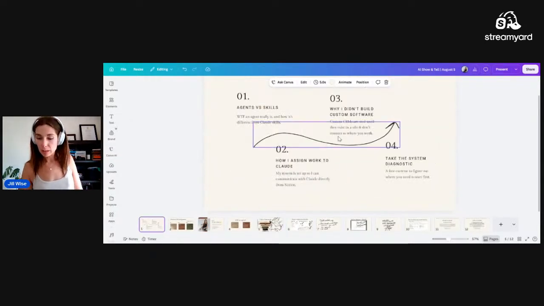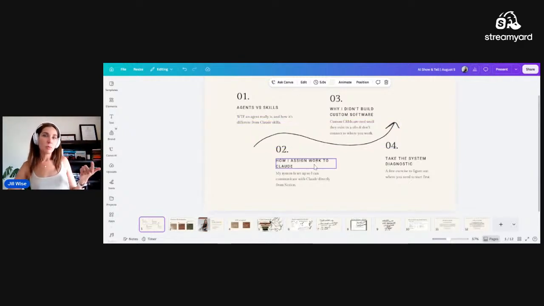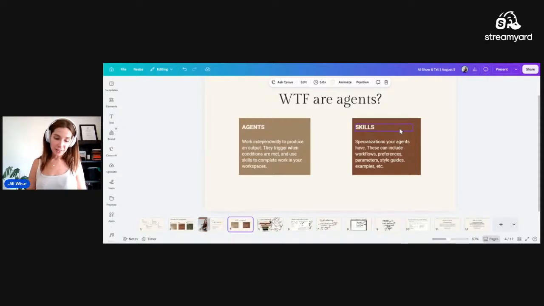So let's go back to the beginning here. Agents versus skills, we covered that. How I assign work to Claude, we covered that. It's basically like Claude agents are scanning the Kanbans, looking for things for them to do because they're my eager robots that are like, hey, I can do that. I can do that. I even have it to the point where my Claude is suggesting more things it can do based on the capabilities that it has from the skills that it has, which is why it kind of all comes back full circle.